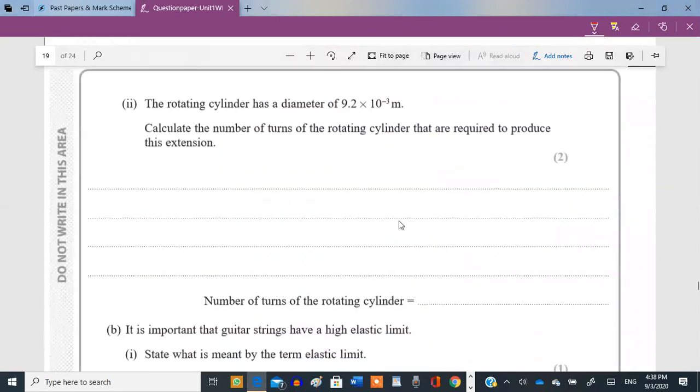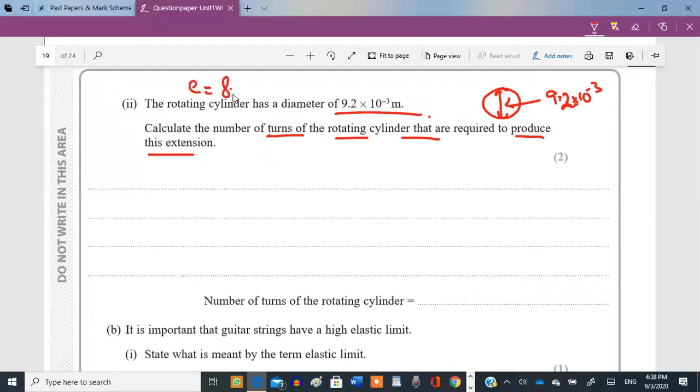Yep. The rotating cylinder has a diameter of this much. Calculate the number of turns of the rotating cylinder that are required to produce this extension. Okay, they've given us the diameter of the rotating cylinder, which is 9.2 × 10^-3. And they're asking us to calculate the number of turns required to produce this extension. So what is the total extension? Extension is 8 millimeters.